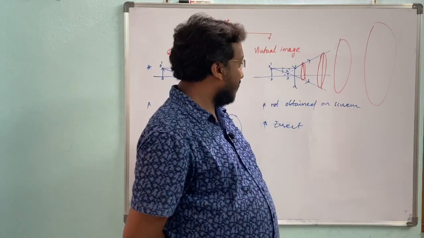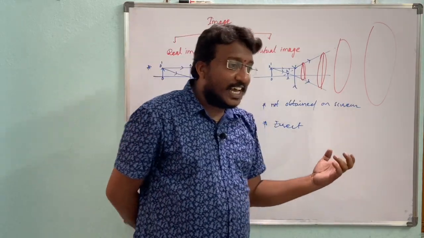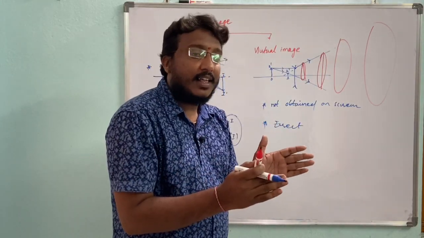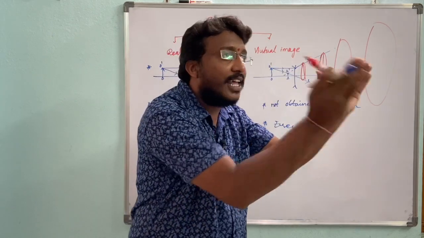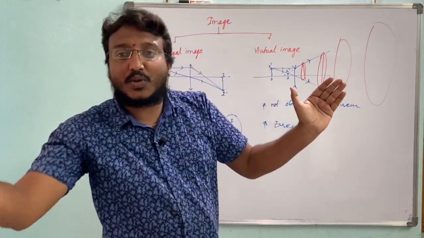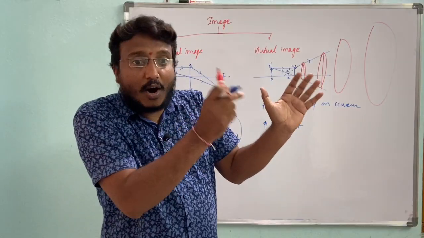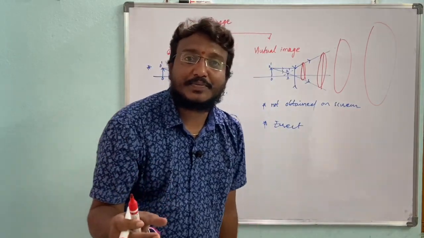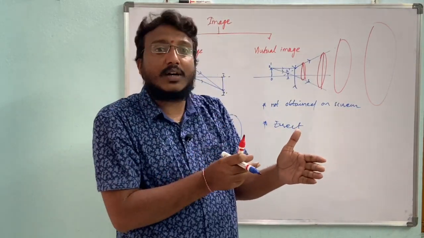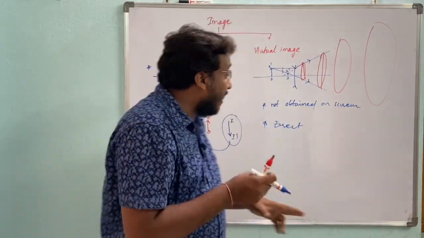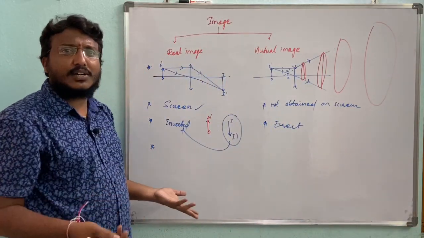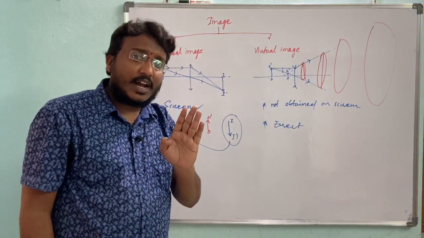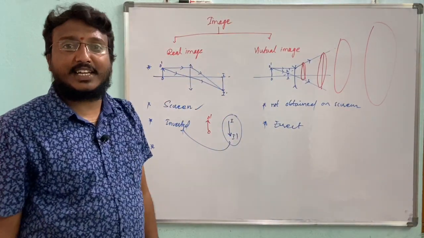Here is one more thing. A virtual image forms only as long as we stand in front of the mirror. If the object is moved away from the mirror, the virtual image disappears. If the object comes near the mirror, the virtual image is formed. But in the case of a real image, like in a projector, whenever we want, we can see the image. Our photograph we can see whenever we want.